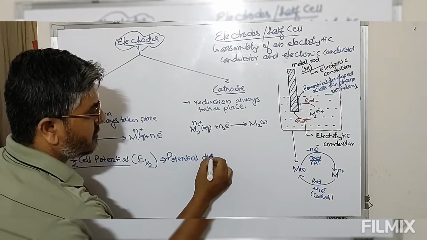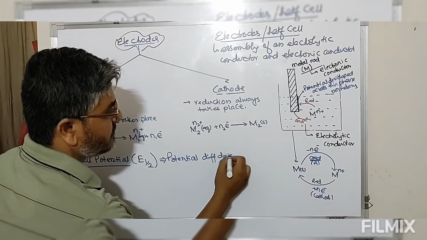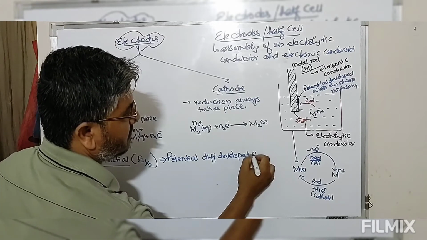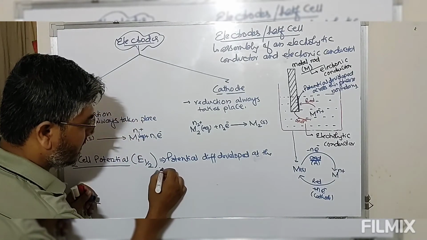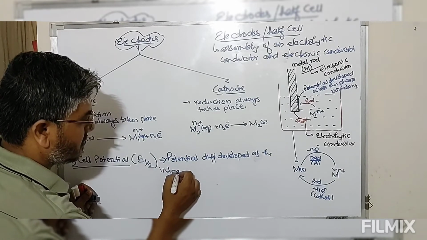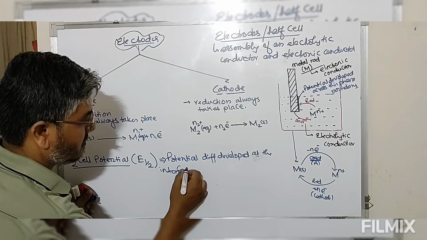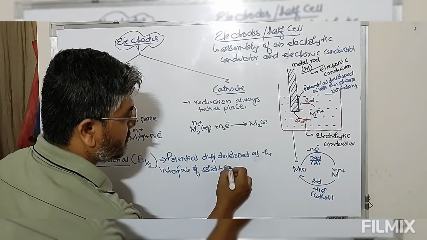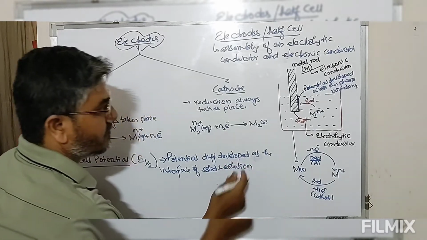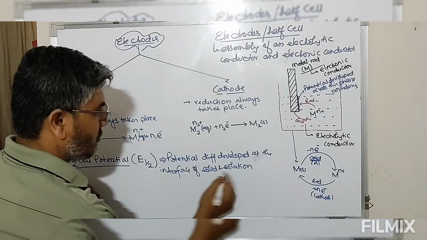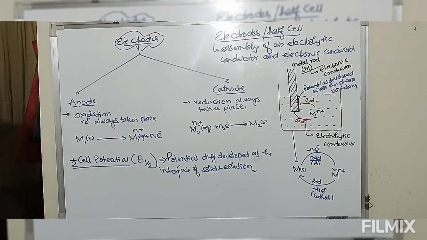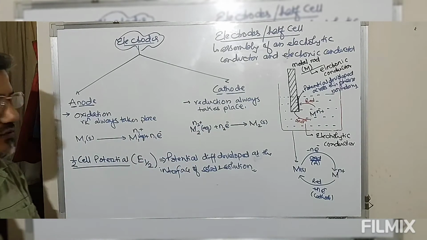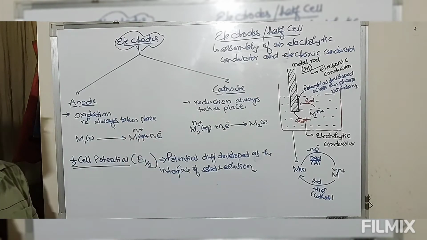The potential difference developed at the interface of solid and solution, this is solid, this is solution, is known as half cell potential. Depending on whether this is undergoing oxidation or reduction, we can define this as oxidation potential or reduction potential.